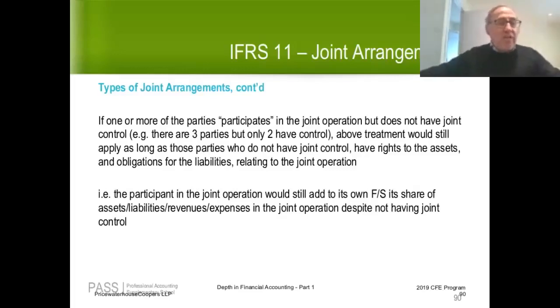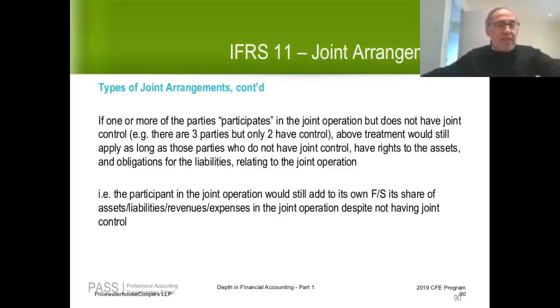So how would C account for its share of the joint arrangement? At the end of the day, if this is a joint operation and C is just a participant without having joint control, the treatment I just discussed, proportionate consolidation, without using that term, would still apply as long as those parties who don't have control still have rights to the assets and obligations or liabilities relating to the operation.